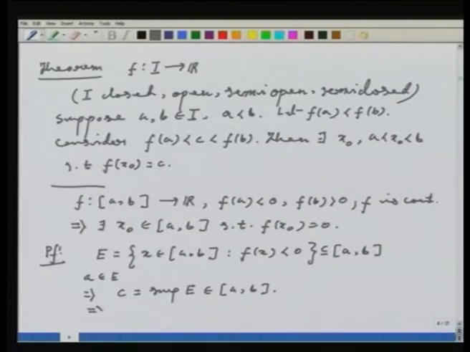Now since C is the supremum, this implies there exists a sequence xn which is contained in AB, and also xn converges to C, that we have observed before.